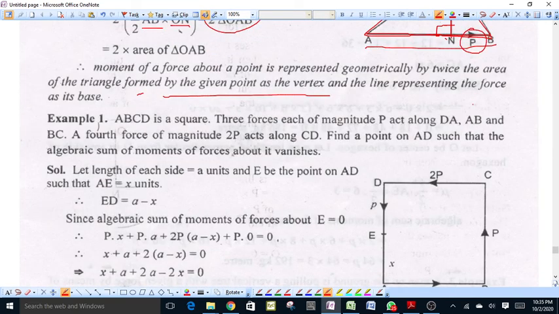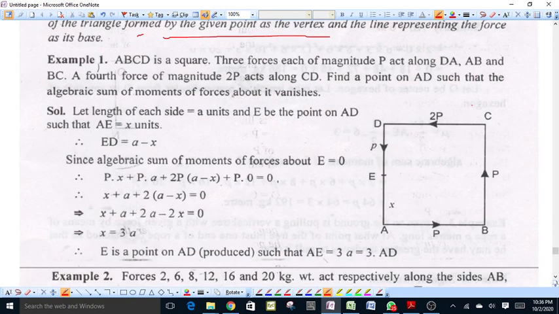Now, we take an example. Suppose ABCD is a square and three forces, each of magnitude P, act along the sides DA, AB and BC of the square, and a fourth force of magnitude 2P acts along CD. We have to find a point on AD such that the algebraic sum of moments of the forces about it vanishes. Suppose the point on AD is E, which is at a distance x from vertex A of the square.